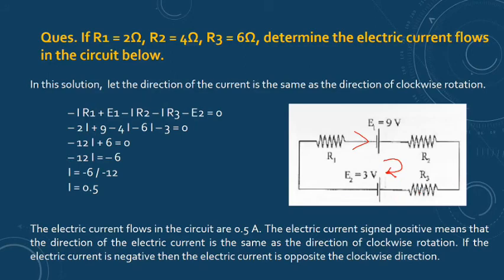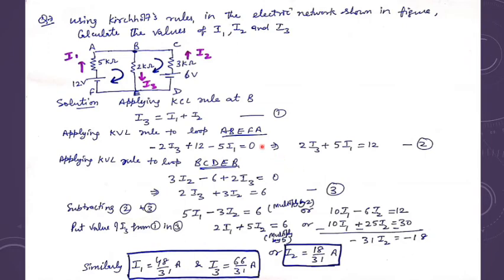And about this one question, on the basis of both Kirchhoff laws, most of the time you get a question like this in the board exam. Using Kirchhoff rule in the electric network shown in the figure, you have to calculate I1, I2 and I3. Here I have marked I1, I2 and I3 for you, but in the exam they may not give them. Then you will suppose whatever you want to suppose.